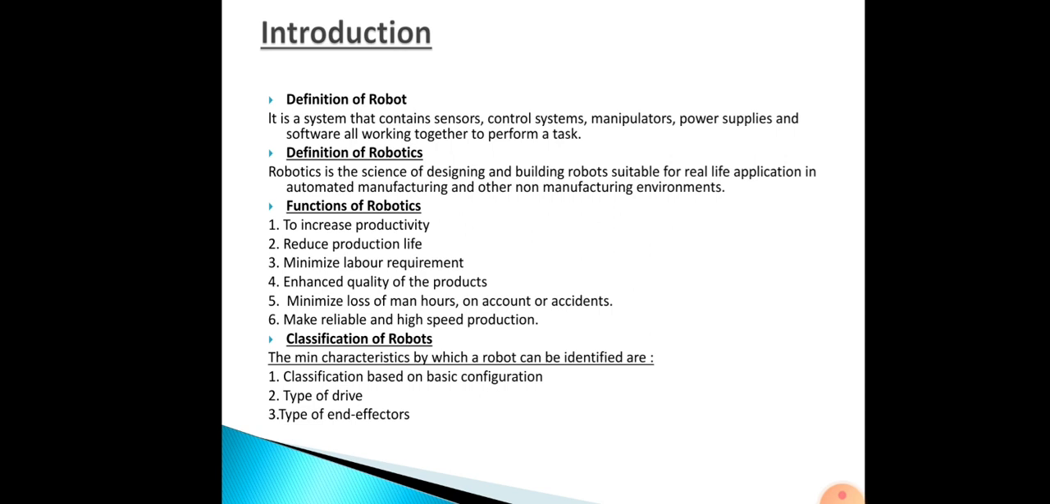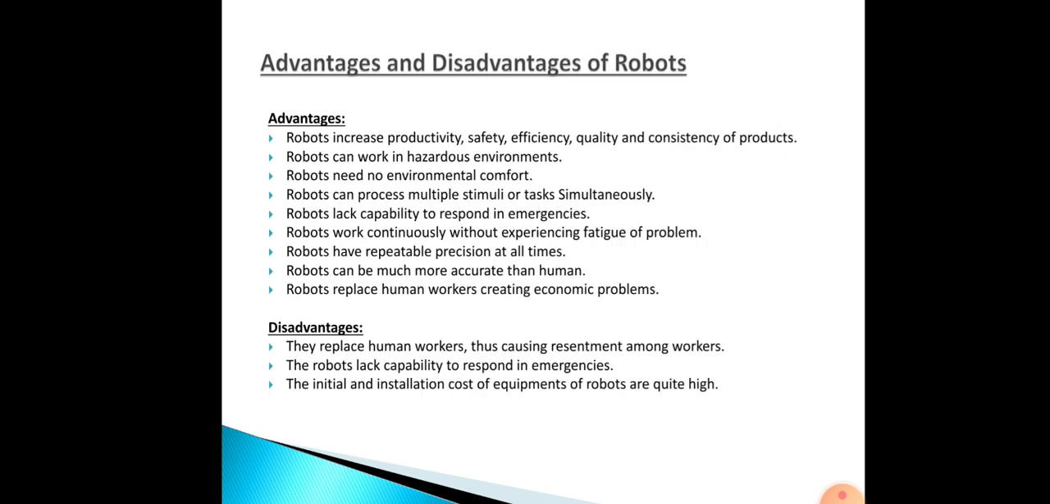Then next classification is type of end effectors. So here end effectors are, for example, pick and place and all those will be end effectors. Okay, then these are the types of classification of robots.